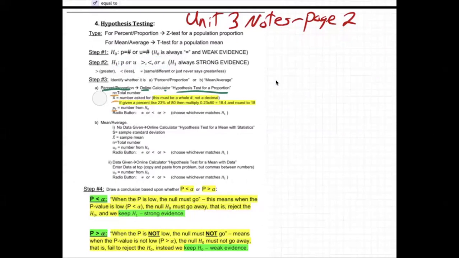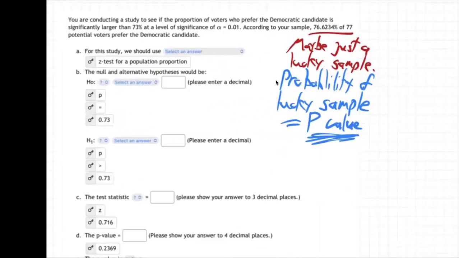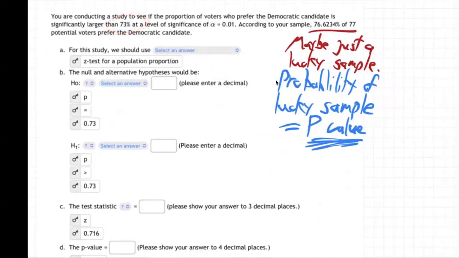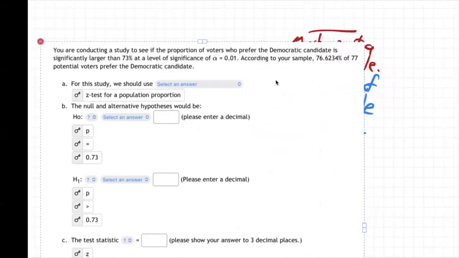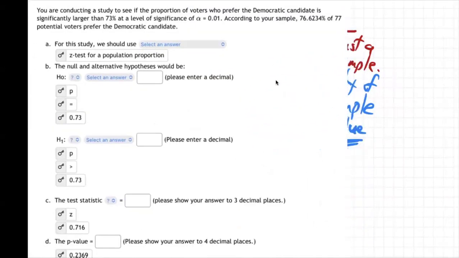Basically, if you look at this, it's telling you right here, if it's a percentage question, use z-test for population proportion. That's ours. Ours is a percentage question, right? If you look up here, we're trying to find the percent. It says the proportion. So yes, z-test for population proportion. Don't worry about what z is versus t. It's kind of a dinosaur. Forget it.